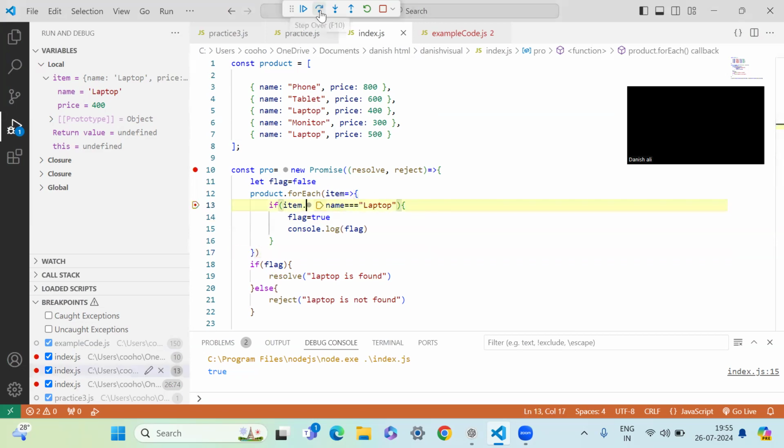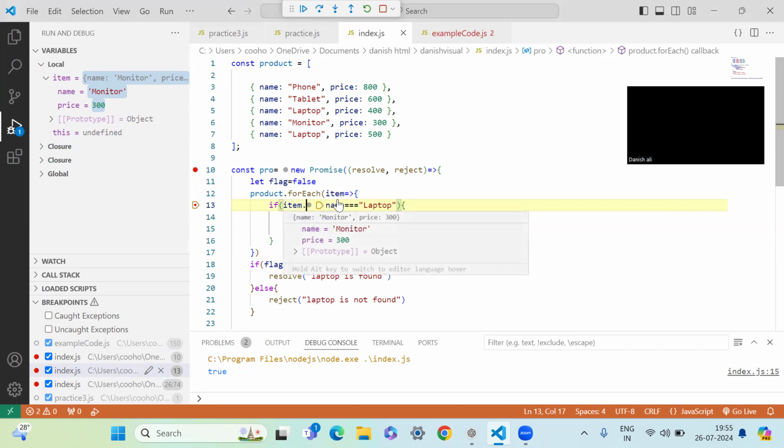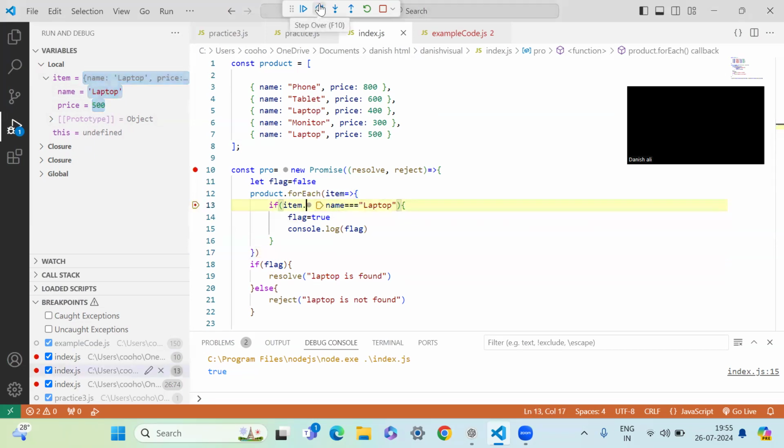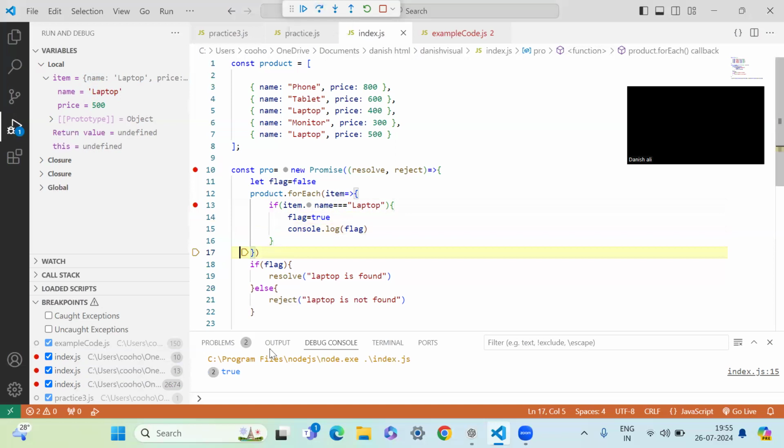But the problem is it's not moving, and it still continues to iterate. You see, again it went back over here and still looked for the fourth item, which is a monitor, and then it becomes false because monitor is not a laptop, and then it goes for a laptop again. And laptop is true. So it got two trues over here.